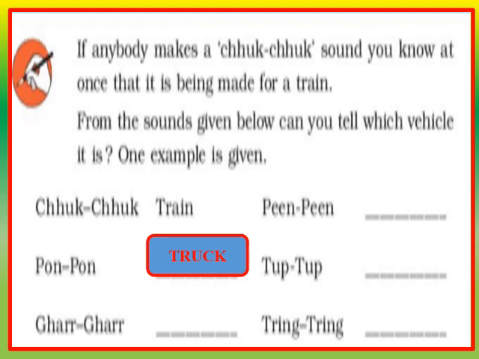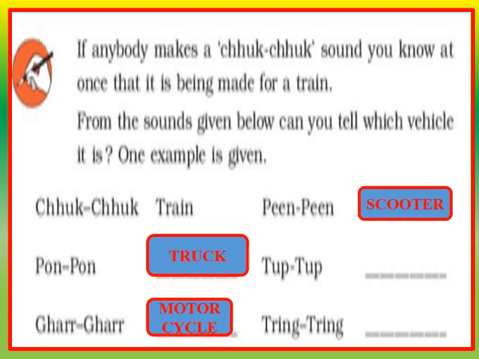Children, which vehicle makes this type of sound? Yes, you are correct. It is a motorcycle. Now let us see the next one. Beep beep beep. Children, which vehicle makes this type of sound? Yes, you are correct. It is a scooter.